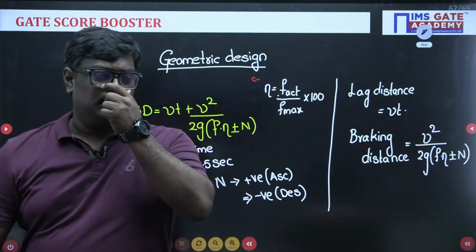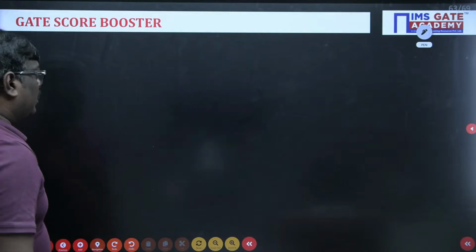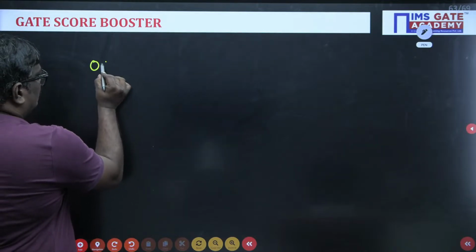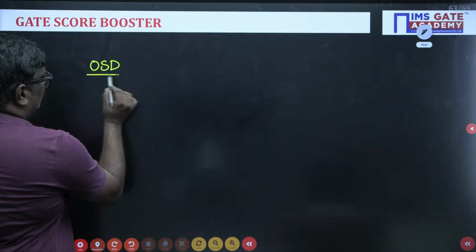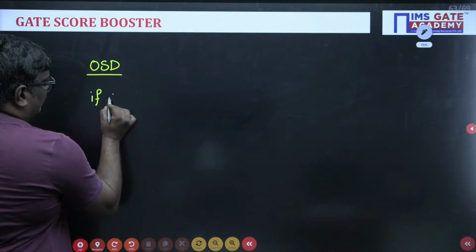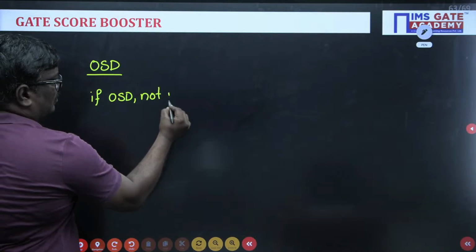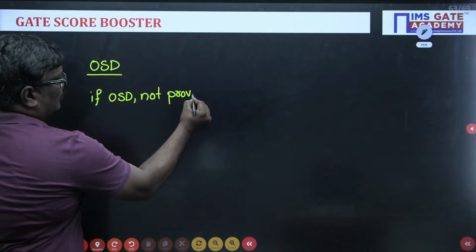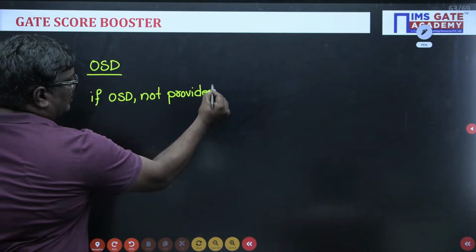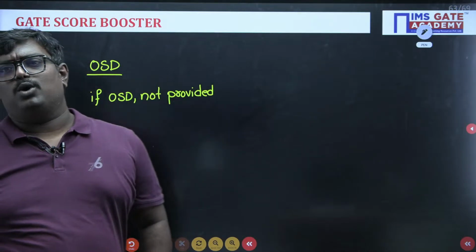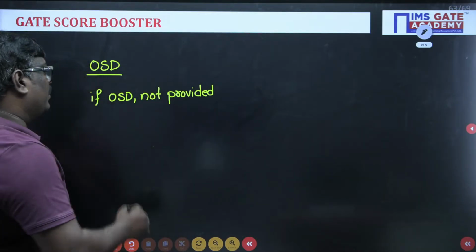Clear, students? Now if I talk about OSD, see students, if OSD is not provided, I will be somewhat fast because it's a formula sheet, everyone should be aware of that.